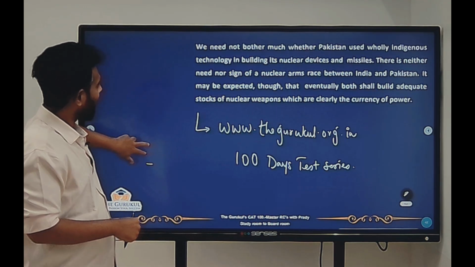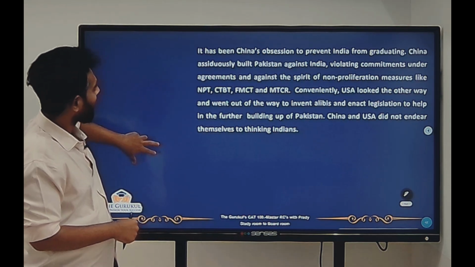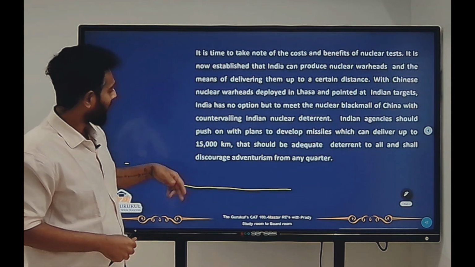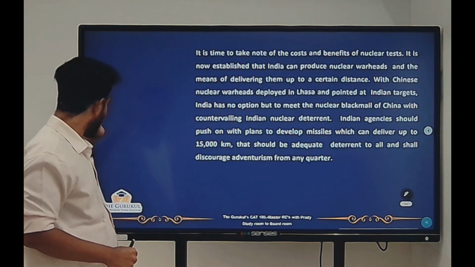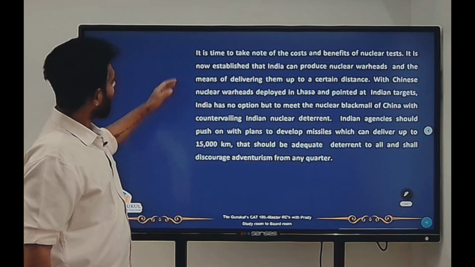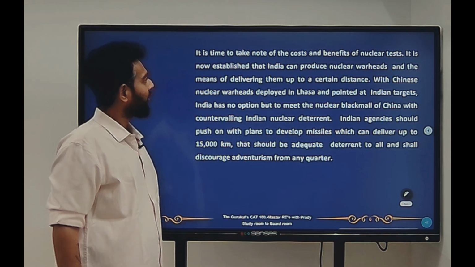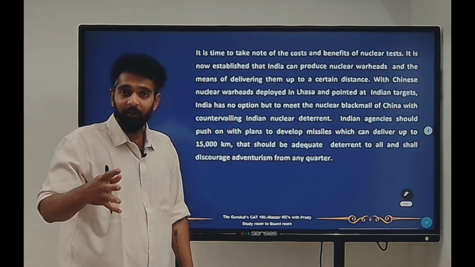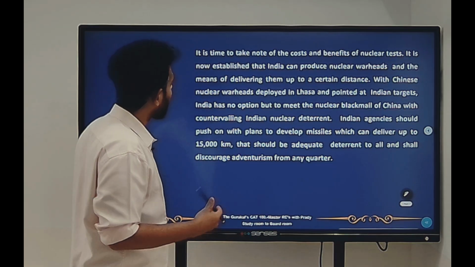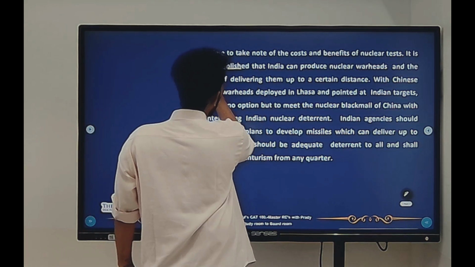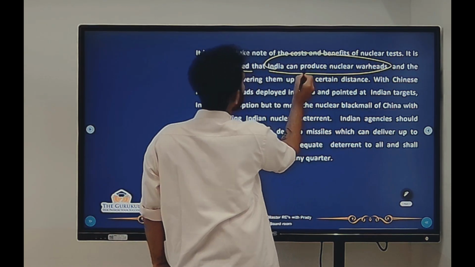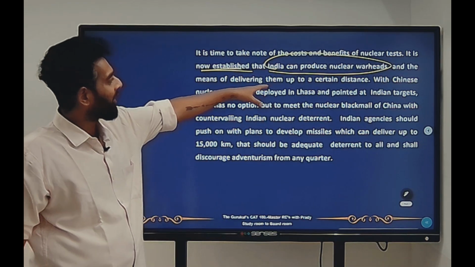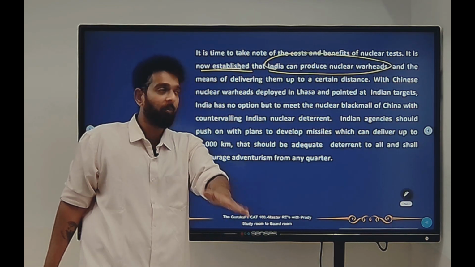Alright then, so let's start off with the first paragraph and understand what it's telling us. The passage says it's time to take note of the costs and benefits of nuclear tests. It's now established that India can produce nuclear warheads. So what do I already know? It's established that India can produce nuclear warheads. Great. And the means of delivering them up to a certain distance. Very good, very positive for us.